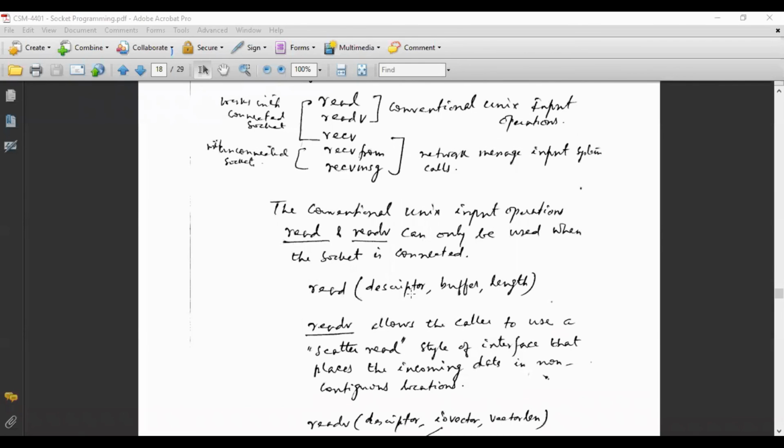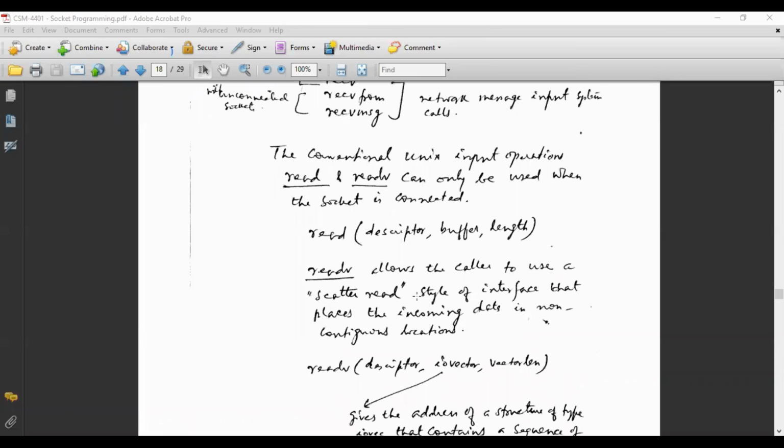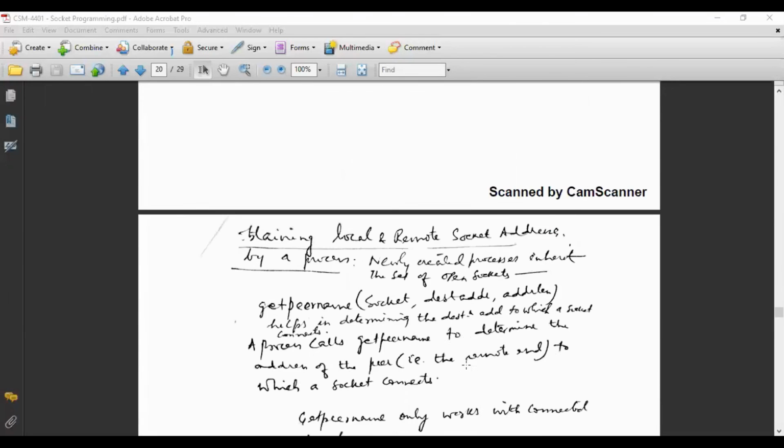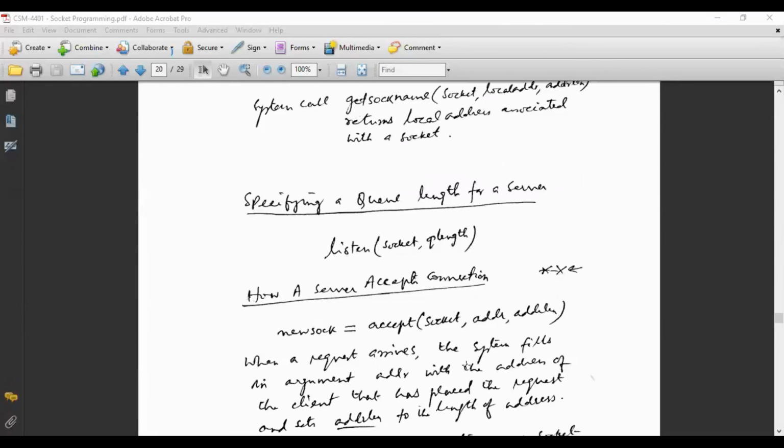Read, you see here, read takes descriptor, buffer, and length. So read will receive data from a contiguous memory location. But if we have to read data from a non-contiguous, scattered memory location, then IO vector is there. It will tell the program how much data you have to pick up from which address. So this is the thing. Similar to that, we have other system calls.